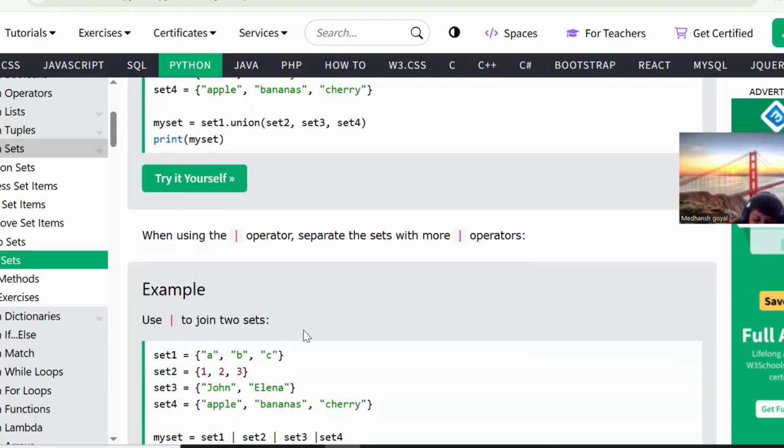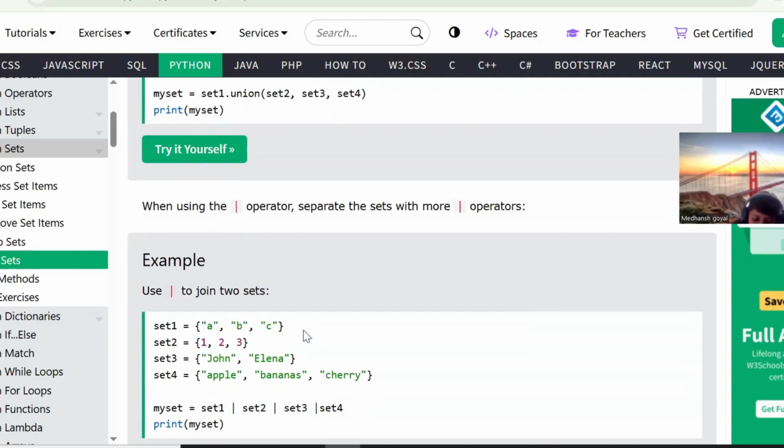Or you can use this operator again between all the names. Set 1 operator, set 2 operator, set 3 operator. It is the same as union only. Either you give the method name and pass all the names of the sets, or you use the operator. It will also merge all the sets.